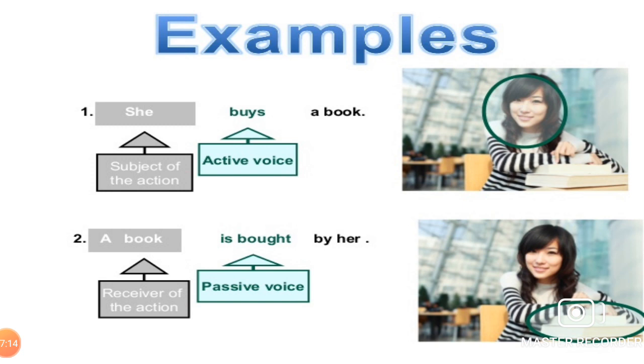In this sentence, she is the subject of the action. Buys is active voice. In passive voice, a book is bought by her. A book is the receiver of the action. Is bought, passive voice.